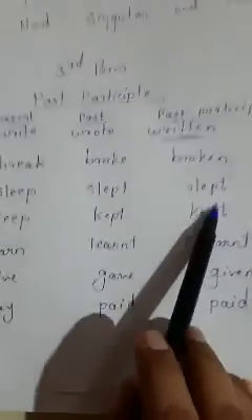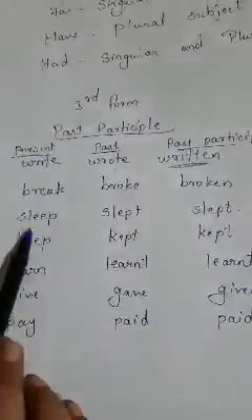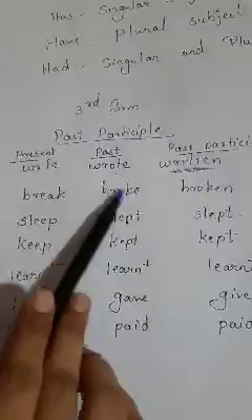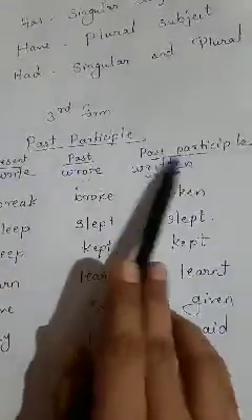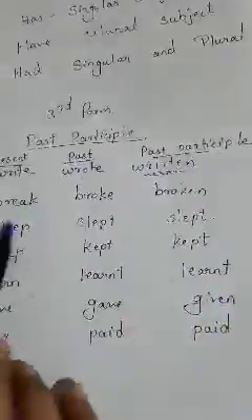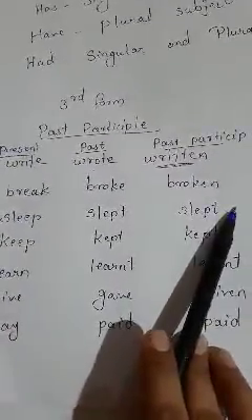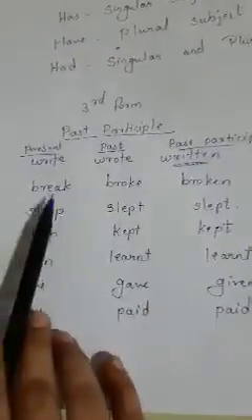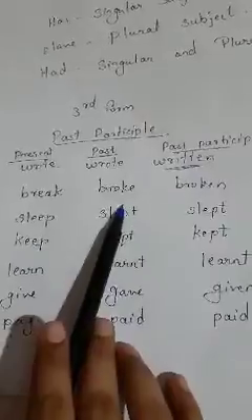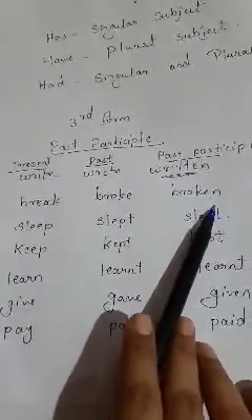These are the different forms of verbs. The first, base form is present, the second form is past, and the third form we say past participle. These three verb forms we use in tenses. About tenses you will learn later. These are the various forms of verb.